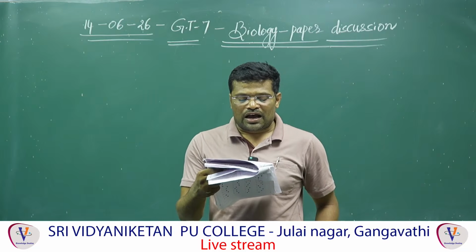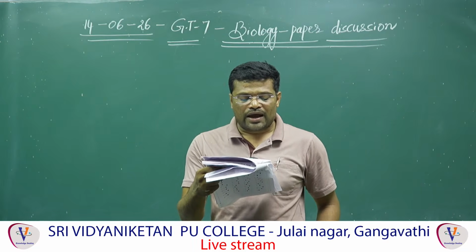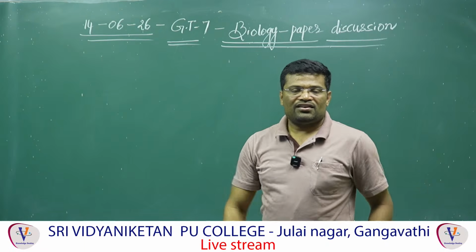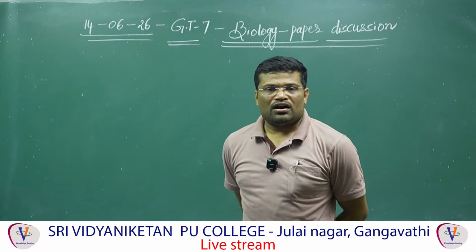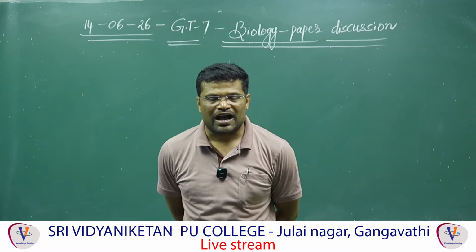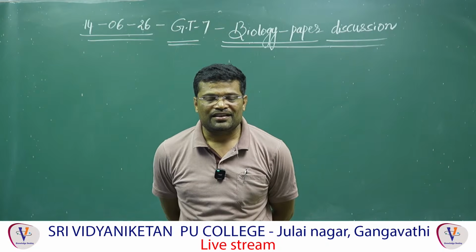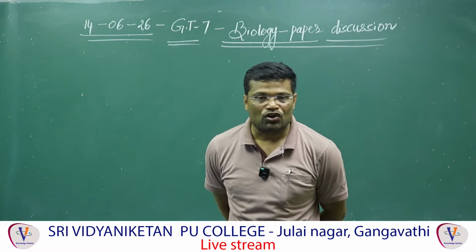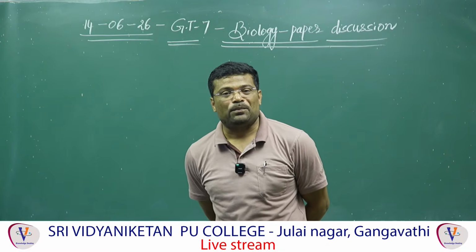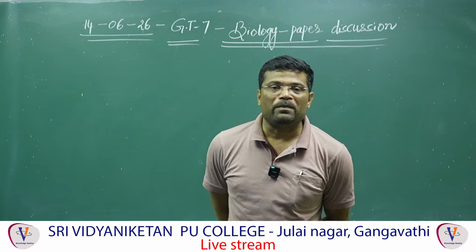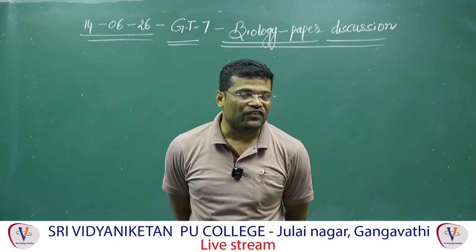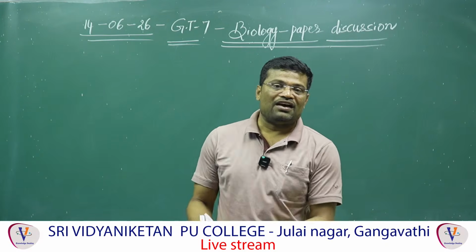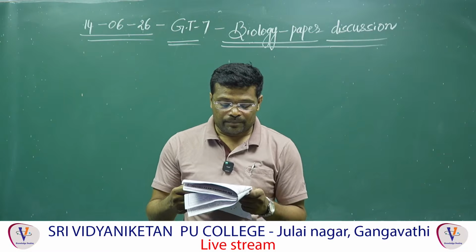3. Amygdala and hippocampus along with E and D form limbic system which come under hindbrain. Wrong. Why? Because two associated structures of forebrain like amygdala, hippocampus and inner parts of cerebral hemispheres constitute limbic system or limbic lobe. Limbic system and hypothalamus jointly control sexual behavior and emotions. So based on this we can conclude limbic system comes under forebrain. Here they have given hindbrain. So here 3 is wrong.